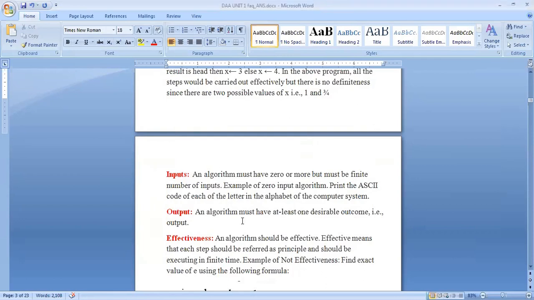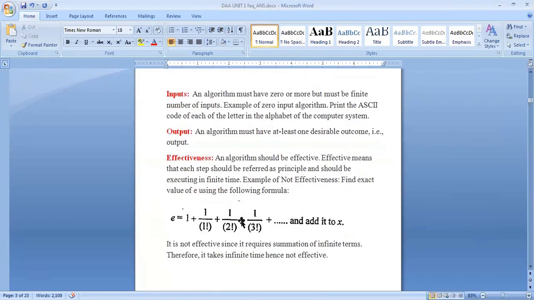So what is required? What is the output required from this algorithm?